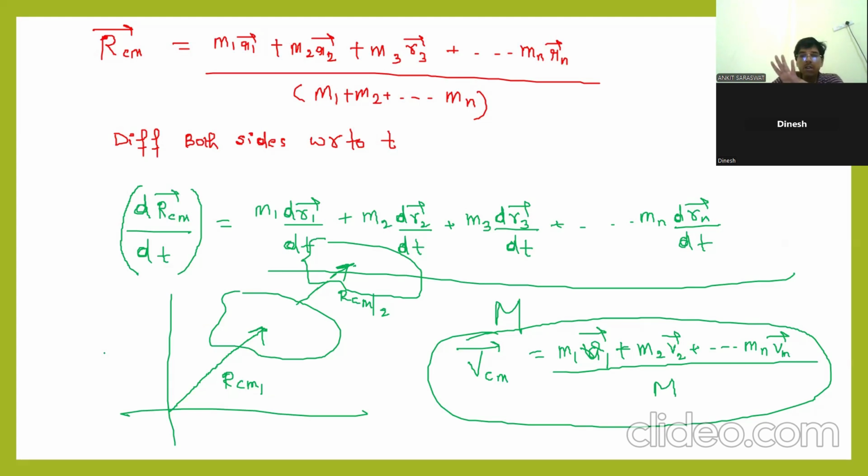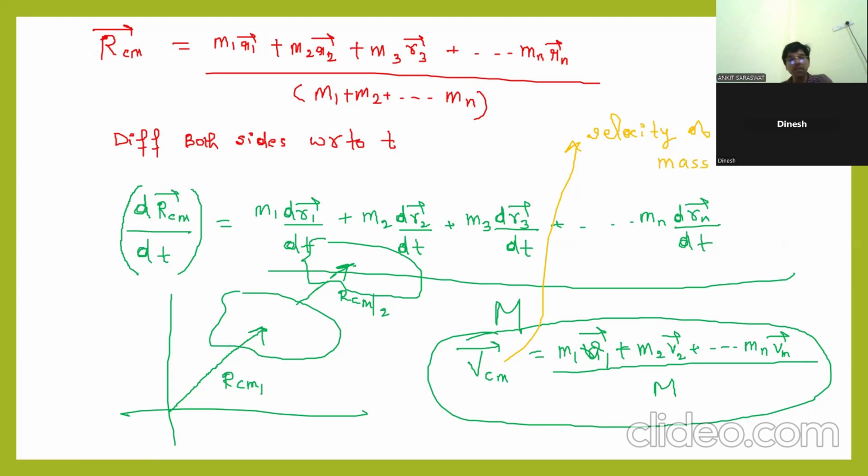Here, VCM, you got the velocity of center of mass. What is VCM? VCM is the velocity of center of mass. And what are V1, V2? Velocity of the individual particles. Clear?